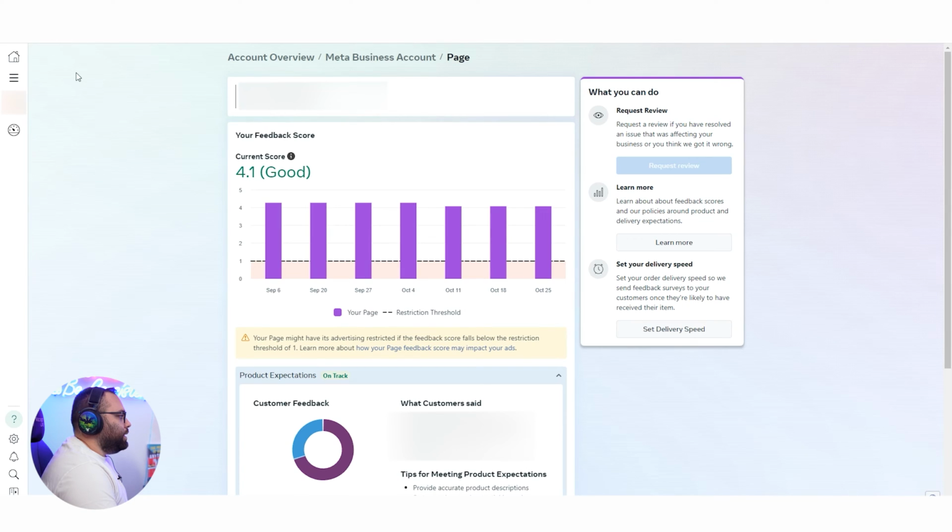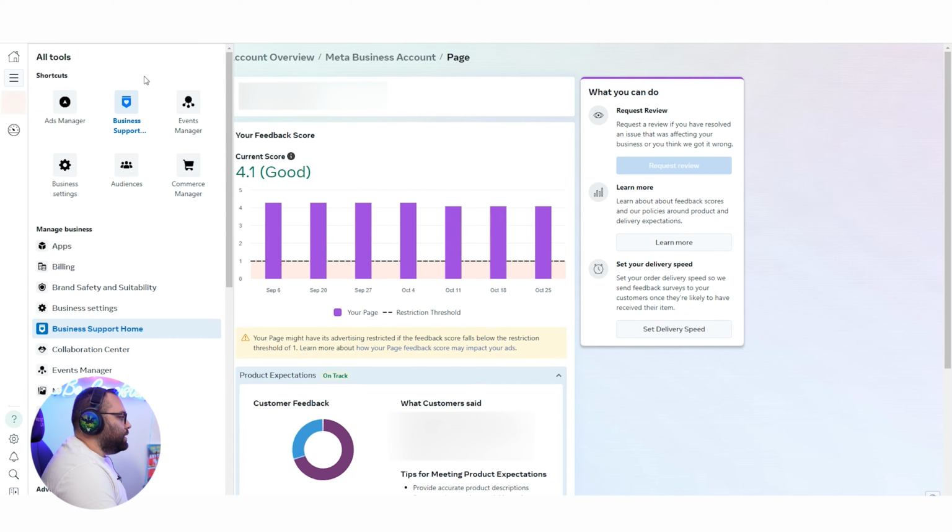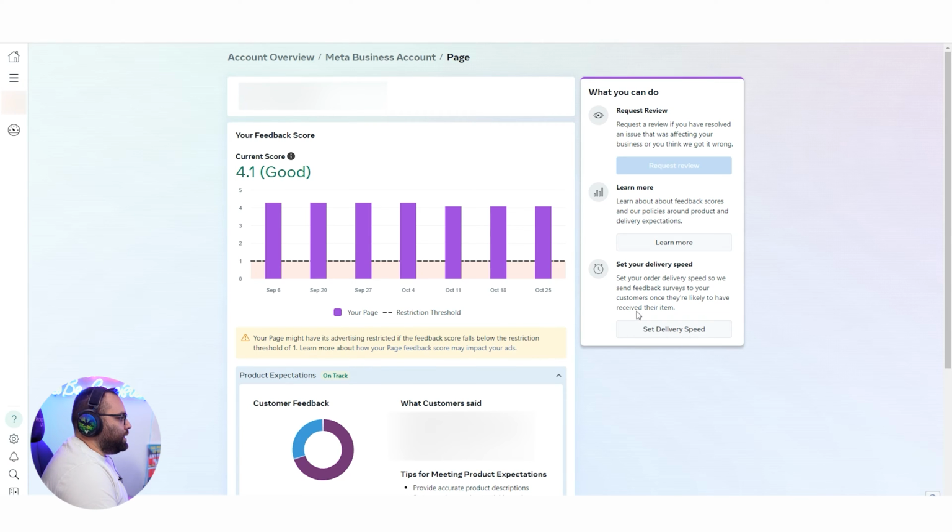So the next feature that has changed is how the new Facebook feedback score is looking. You are going to be able to find this if you click on the menu over here, on business support, which is here on business support home. Over here, we can see that we have a new page which looks different, and it shows the different periods and your average. Back in the day, it was just a line, it was different. And now it shows it like this.